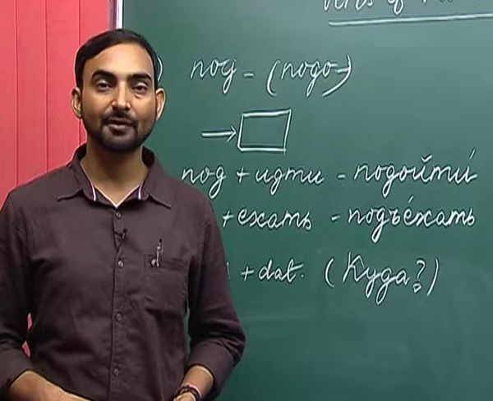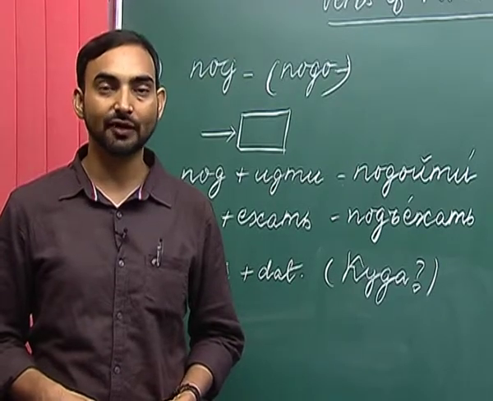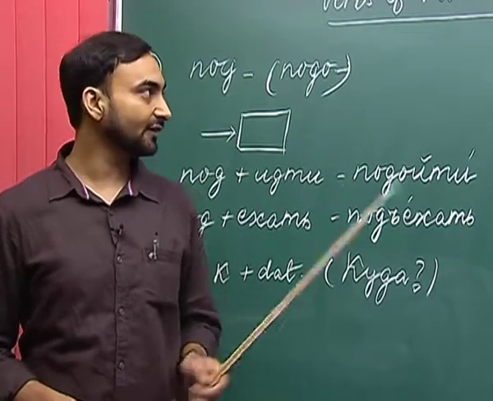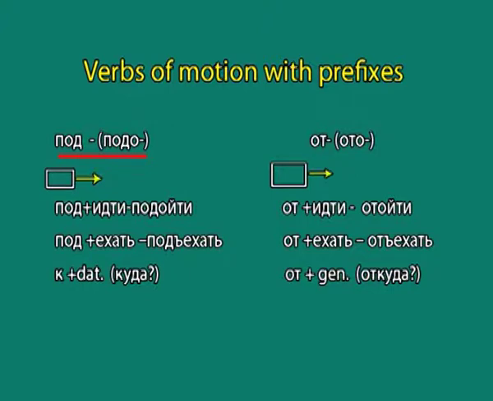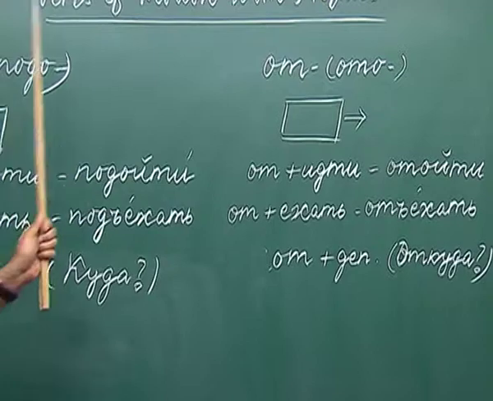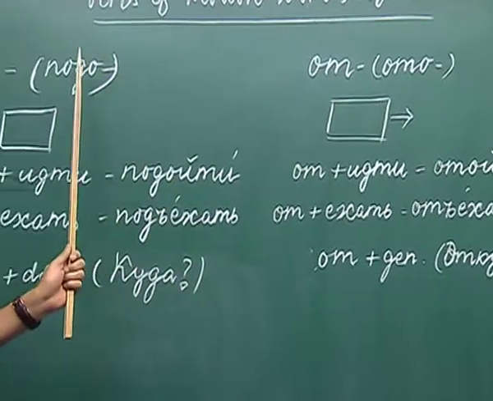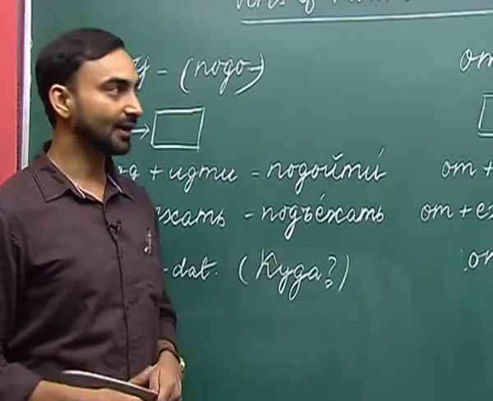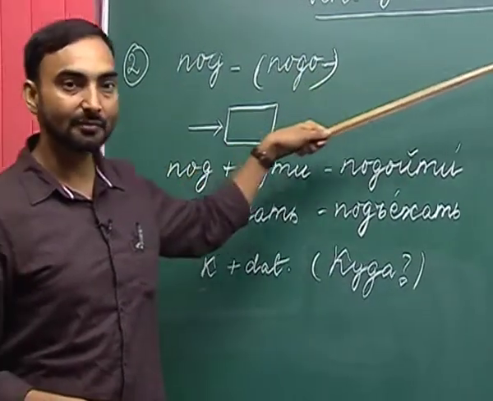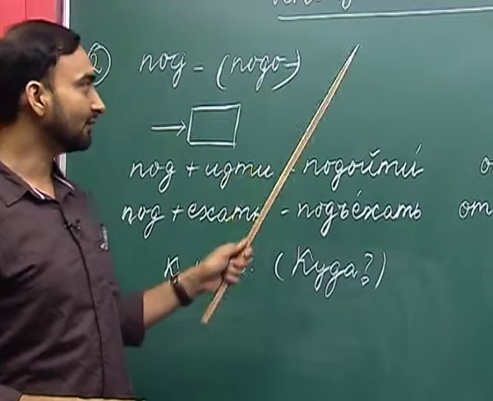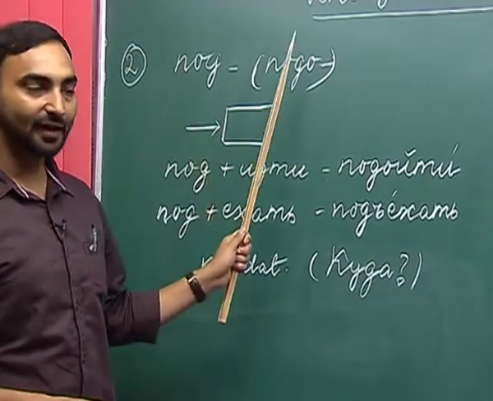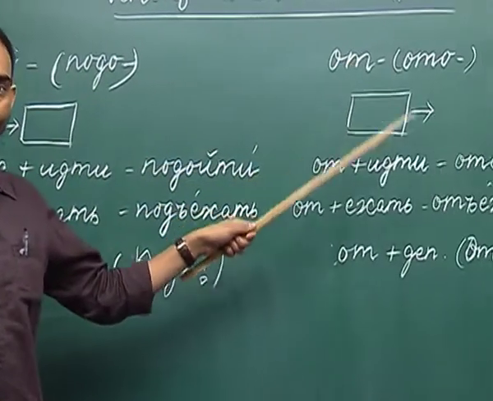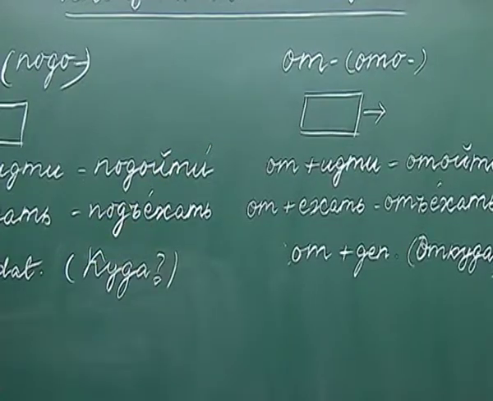The next pair of prefixes with verbs of motion we are going to discuss is the prefixes pad and at. Pad and at, and why we are discussing these prefixes in pairs? Because they have antonymous meanings. So, whatever the prefix pad conveys, at conveys exactly opposite meaning to it.